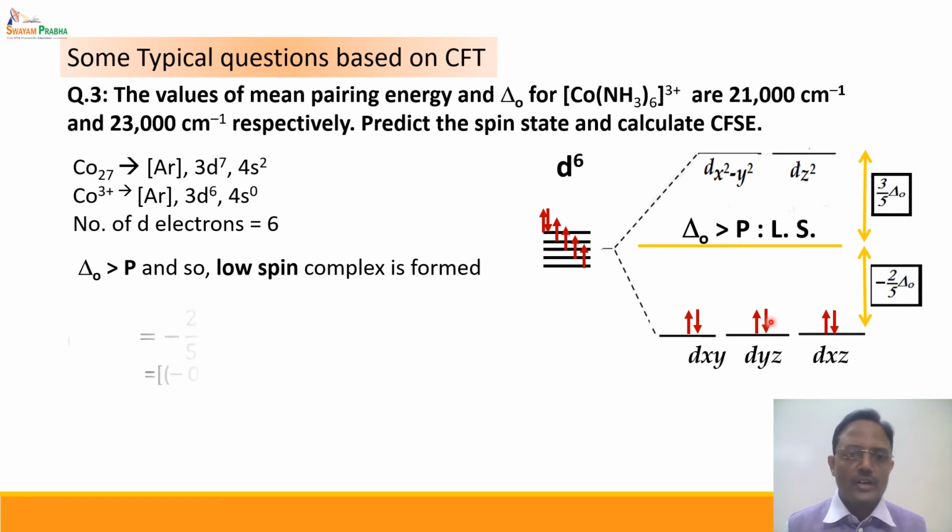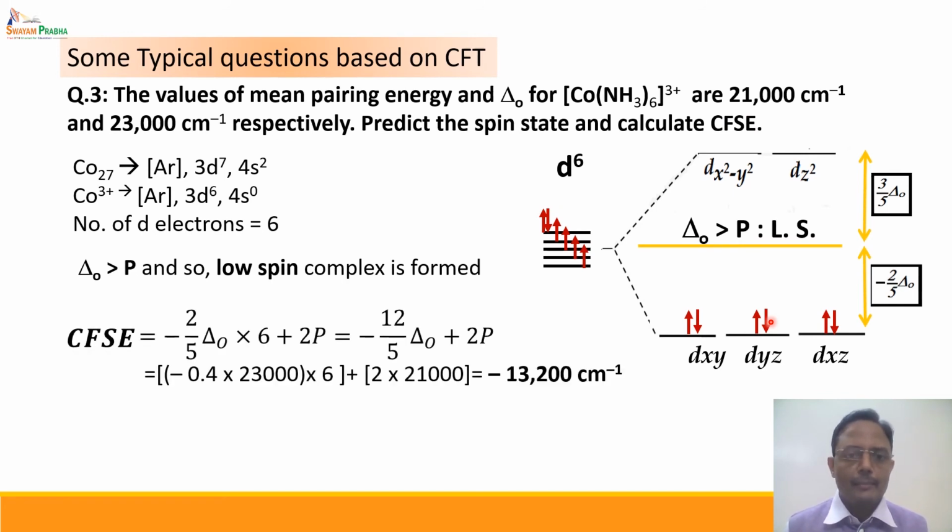Hence the crystal field stabilization energy can be calculated as minus 2/5 ΔO into 6 electrons plus 2 pairing energies, and this comes out to be minus 13,200 cm⁻¹. This is how we can calculate the crystal field stabilization energy for various complexes.